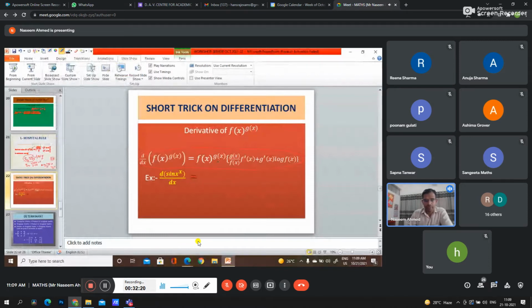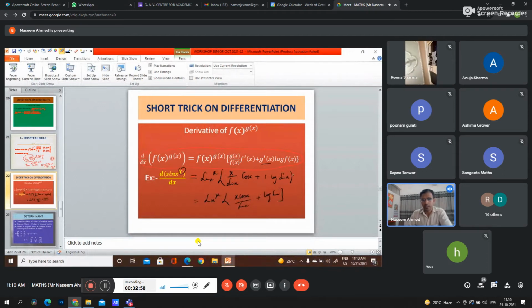So f(x) raised to the power g(x), the given question, we have to write as it is. Now f(x), g(x) upon f(x), g(x) is x and f(x) is sin x. Differentiation of sin x is cos x, plus g(x) is x, so differentiation of g(x) is 1, log f(x) is sin x. So we can write simply the answer like this: x cos x upon sin x plus log sin x.